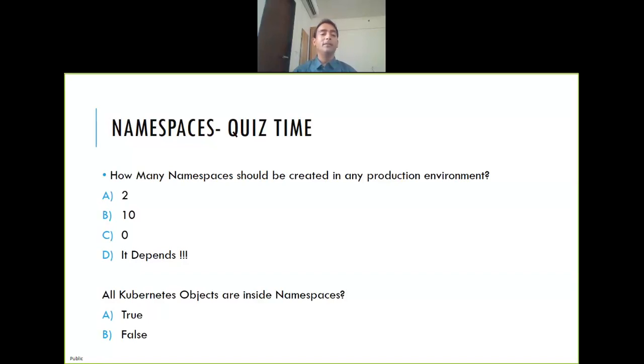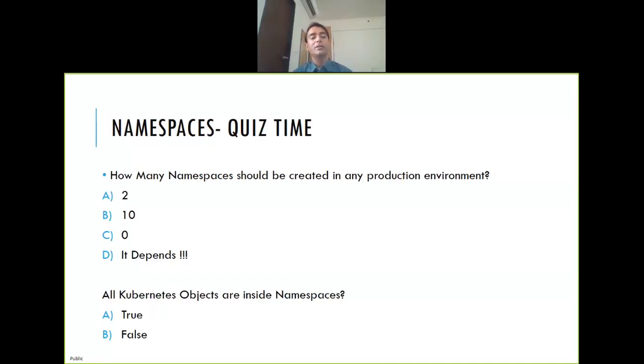But if it is a very big cluster, let's say I purchased EKS and I made it a good 5-node cluster so that it is all fully highly available, then I will try to maximize the usage of it. I might create 10 different namespaces, give them to 10 different people and let them run. I mean, 10 is just a random number. So the answer is, it depends on the use case.